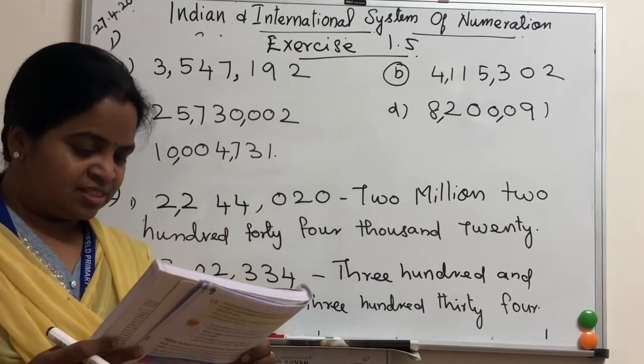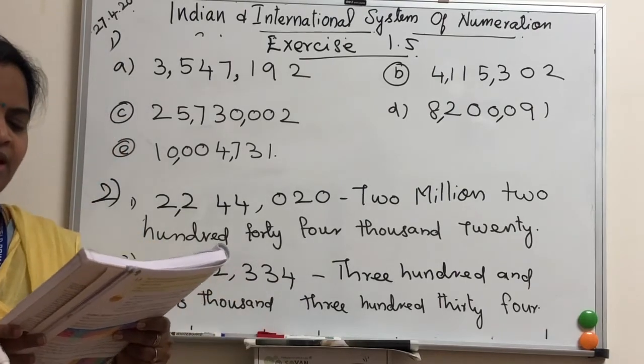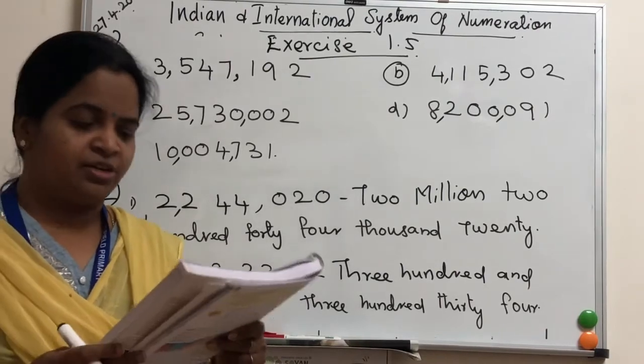Okay, so next 3 sums you can do, right? Next, rewrite the following numbers in the international system of numeration. The third question.